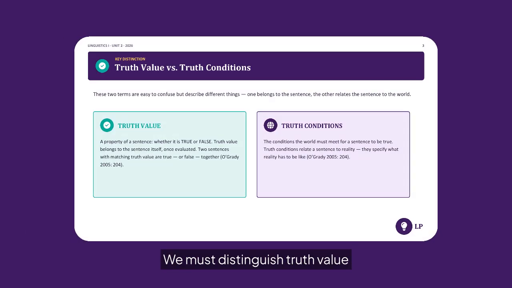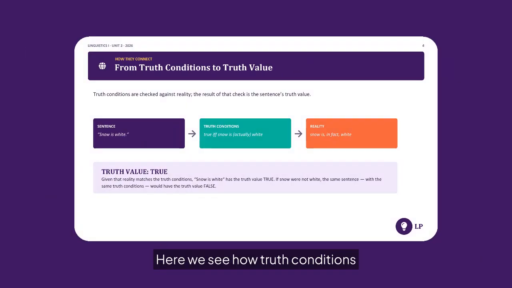We must distinguish truth value from truth conditions. Truth value is a simple property of a sentence once evaluated. It is either true or false. Truth conditions, by contrast, specify what the world would have to be like for that sentence to be true, linking language to reality. Here we see how truth conditions yield a truth value.